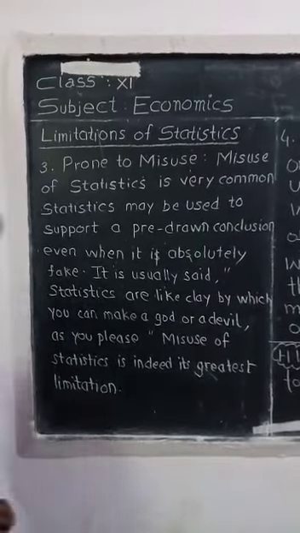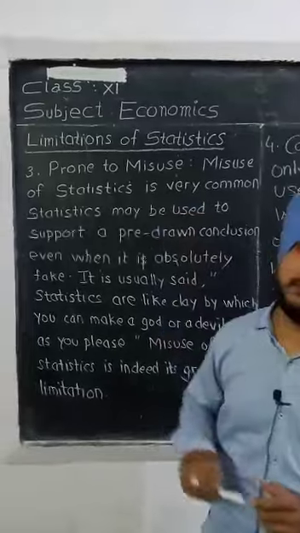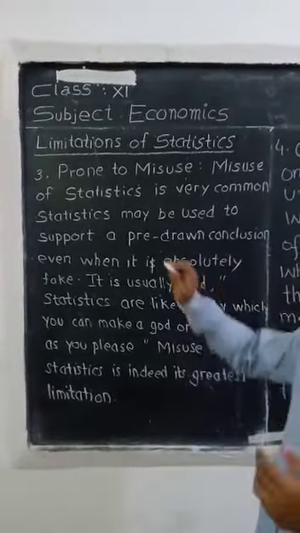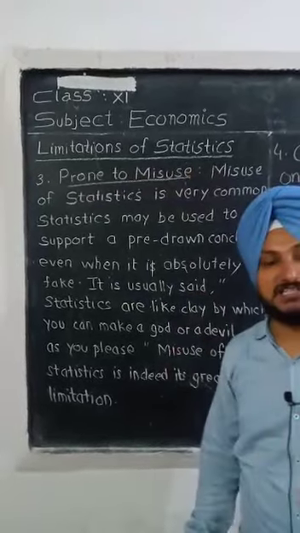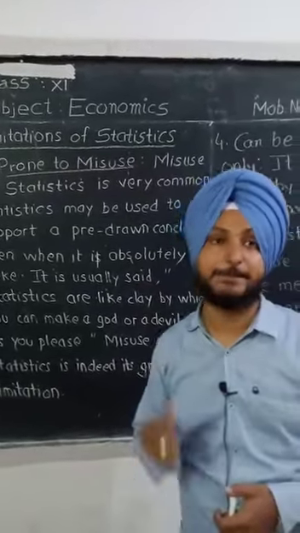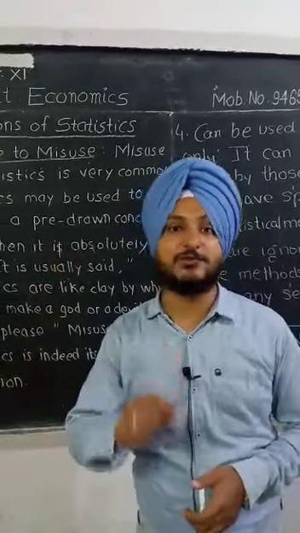Yes students, welcome back. So now we are going to discuss the third limitation of stat, very easy to understand, that is the prone to misuse. So the statistical figures can be easily misused, very easy to. Before I start proceeding further, let me give you a small example.